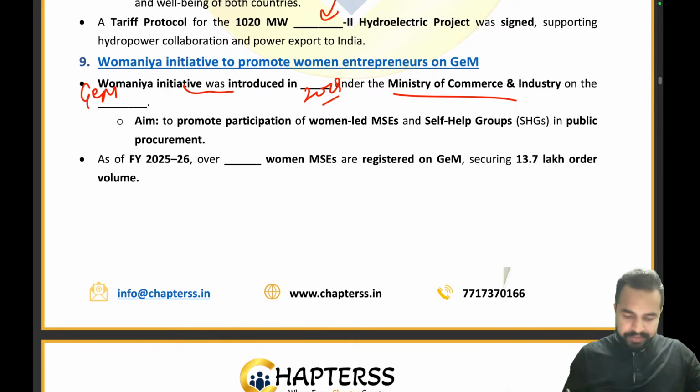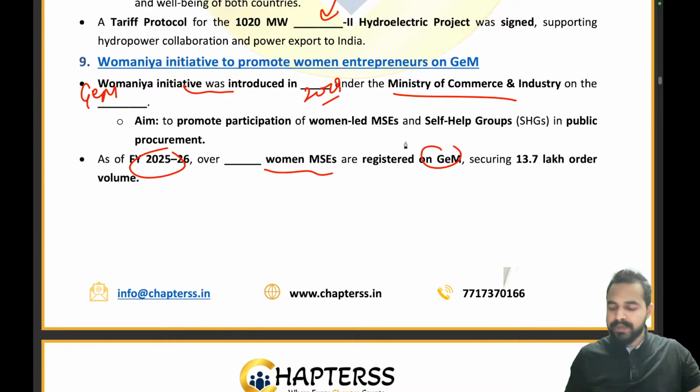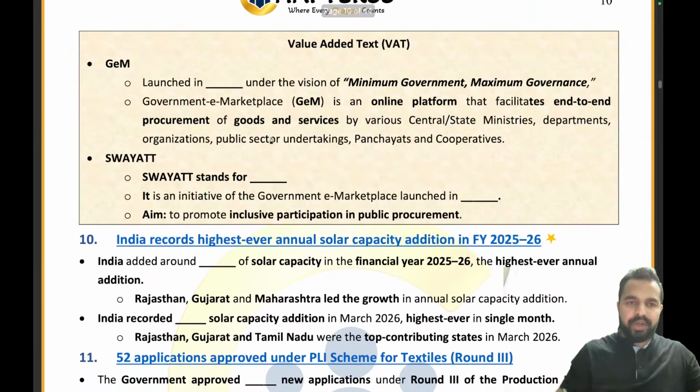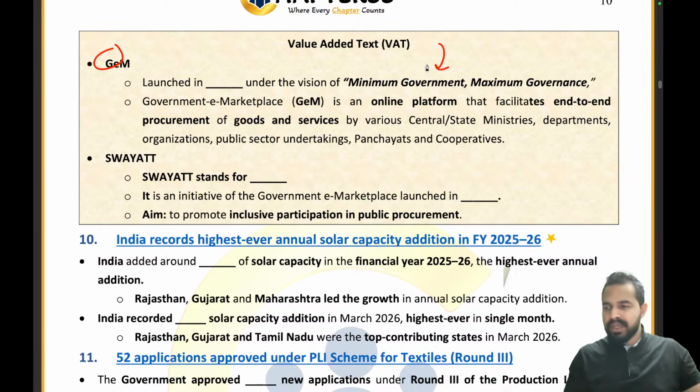Moving ahead, as of fiscal year 25-26, over dash women MSEs are registered on the Government e-Marketplace. What is that number? That is 2.1 lakh. Absolutely right. Now moving on to the next part, the Government e-Marketplace was launched in dash under the vision of minimum government, maximum governance. It was launched in 2016, right?